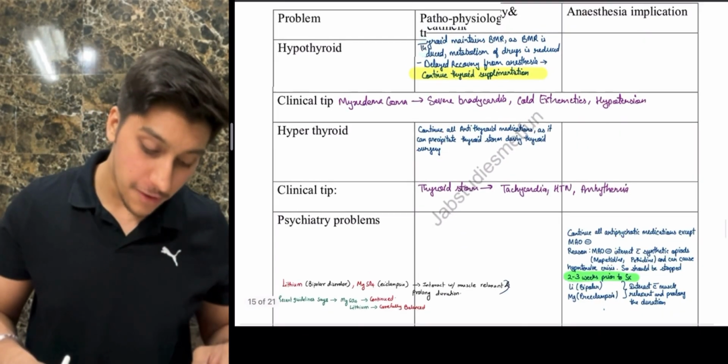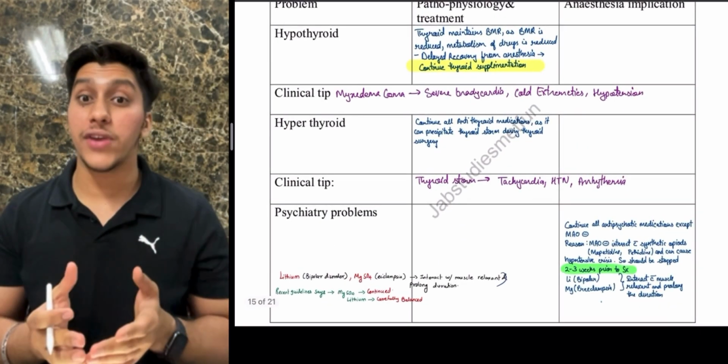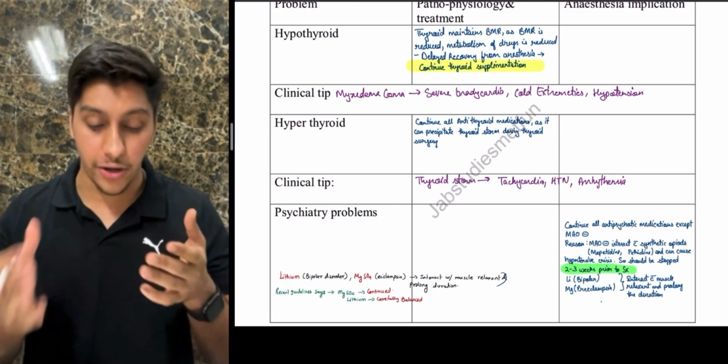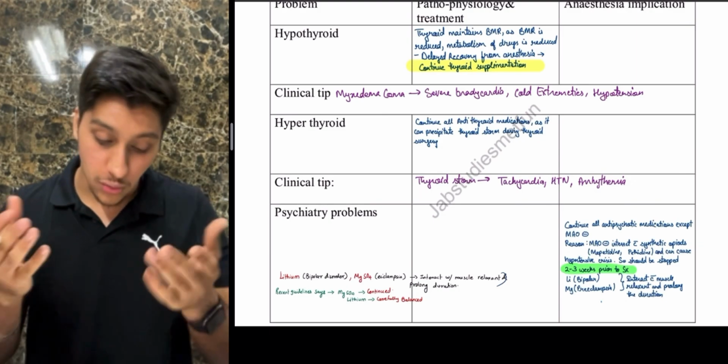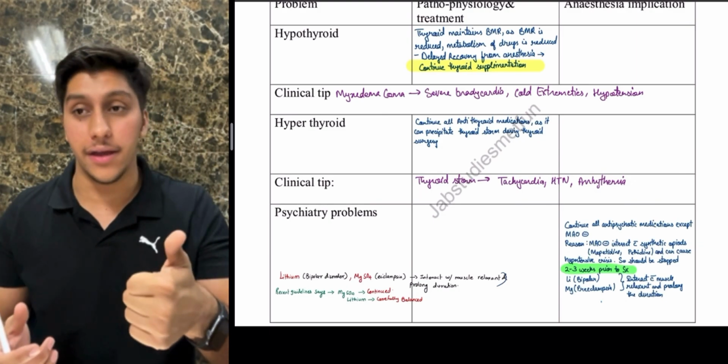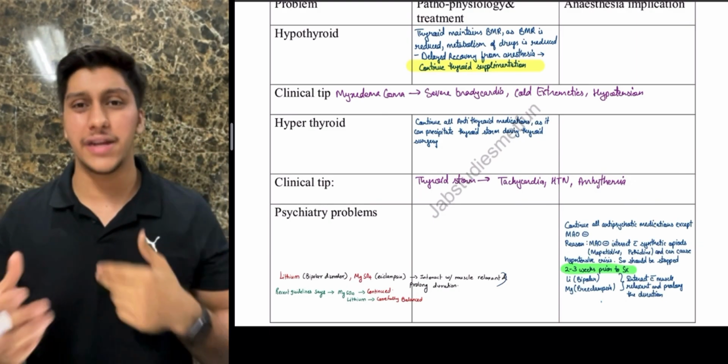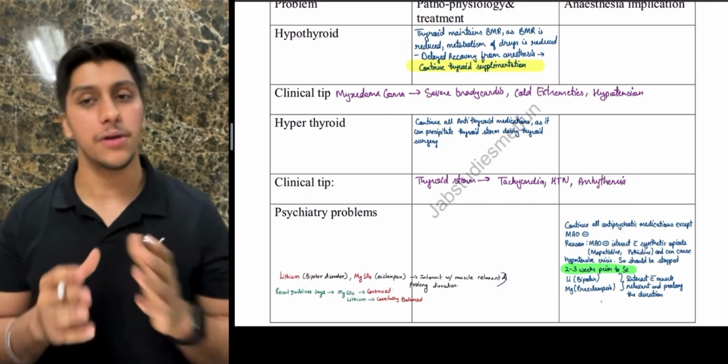Okay. Thyroid toxicosis, on the other hand, increases the risk of hypertension, right? So what are the symptoms you will have? You will have tachycardia, hypertension, and arrhythmia. It's kind of the opposite of what you had in myxedema coma.